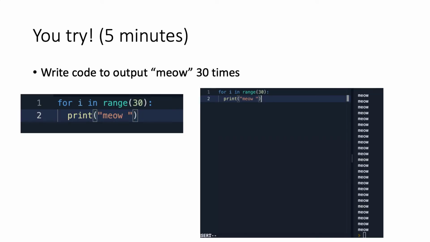The first assignment is to write code that outputs meow 30 times. This is simple enough. You just write a for loop, range 30 to indicate the number of times you want to iterate, and you print meow. And you see it prints that many times.